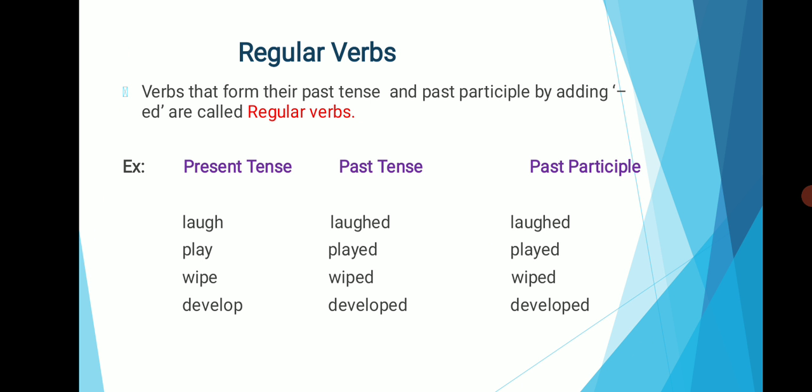Now we are going to see about regular verbs. What are called regular verbs? Verbs that form their past tense and past participle forms by adding "ed" to their base forms are called regular verbs. Examples: laugh, laughed, laughed; play, played, played; wipe, wiped, wiped; develop, developed, developed.